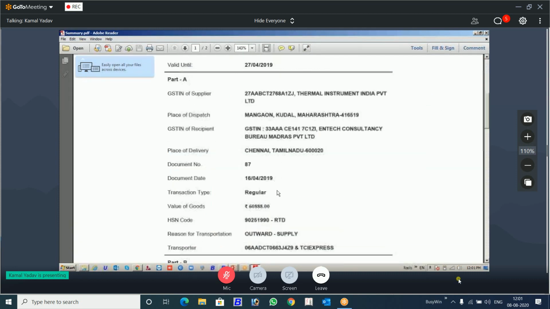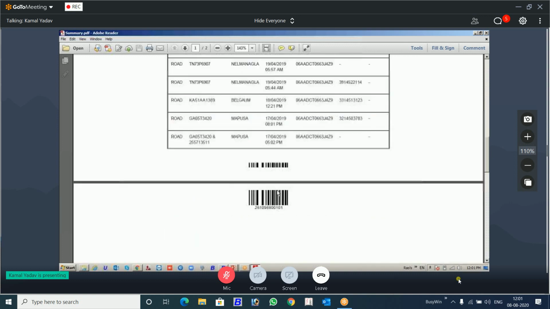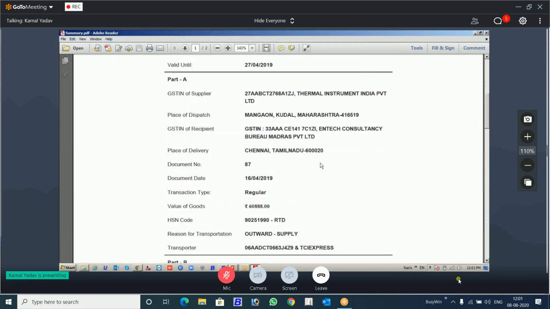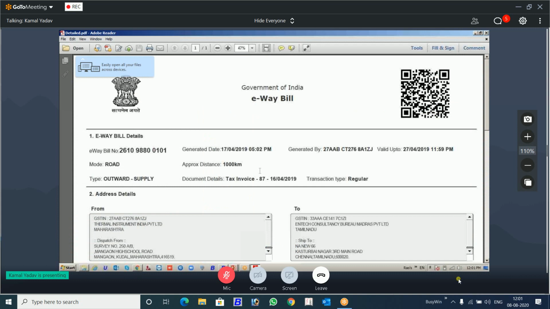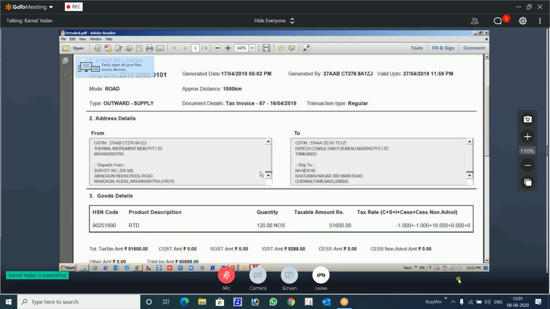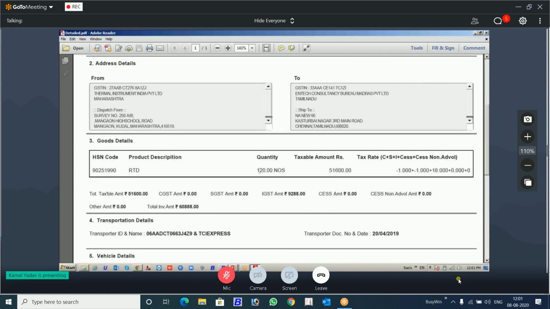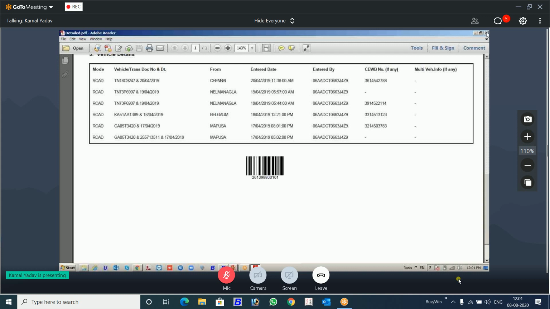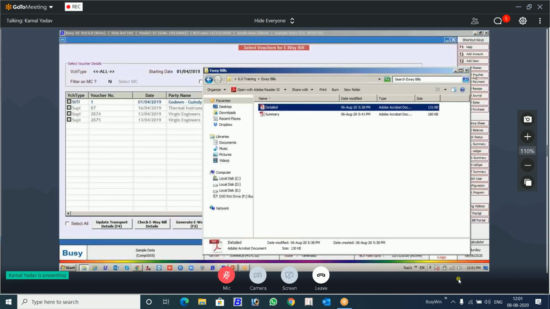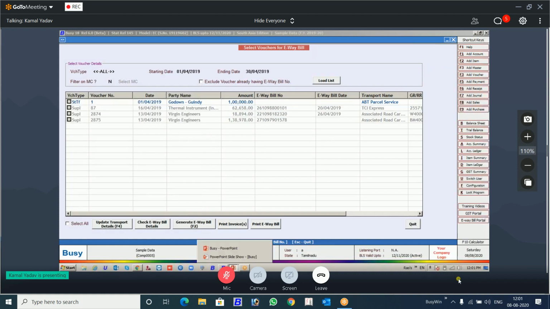This is the summarized one that was taken from this data itself. You can see this detail here. There is a detailed one, which is the new thing. This format is changed and you can see there is much more information in that. So this is the new thing, and these are the two changes that have been done in e-way bill. We will move quickly to our presentation.